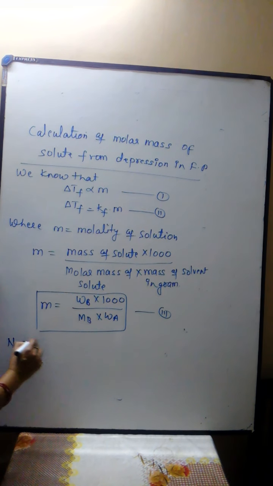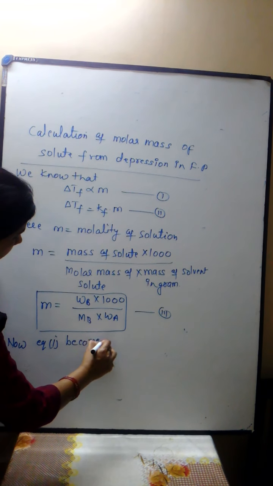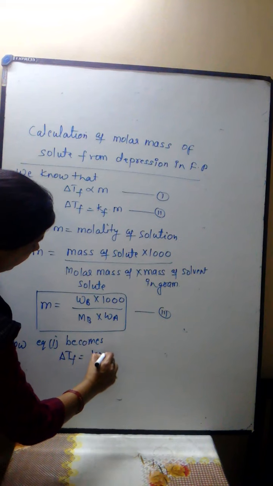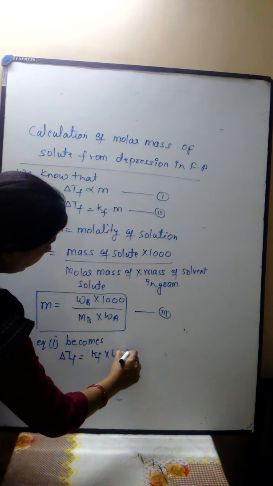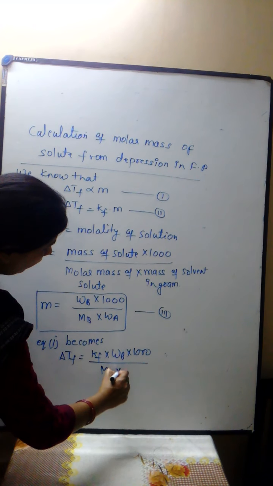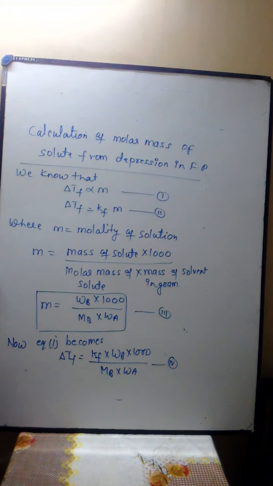Now equation 1 becomes delta Tf equals Kf Wb into 1000 upon Mb into Wa. From equation 4, we can find out the depression in freezing point.